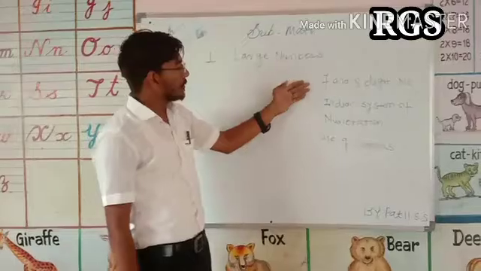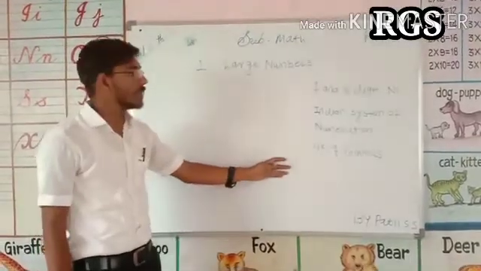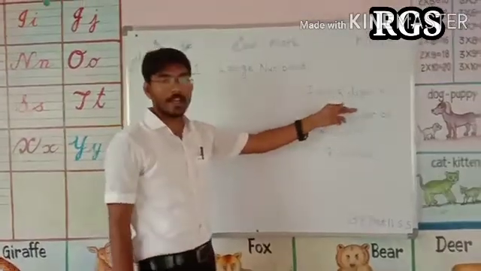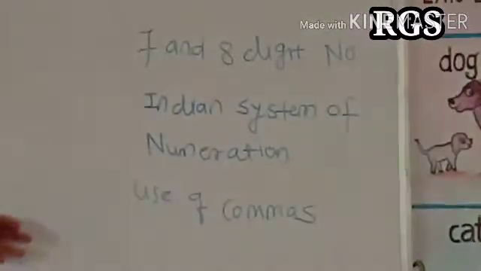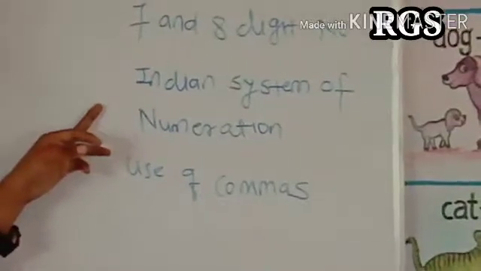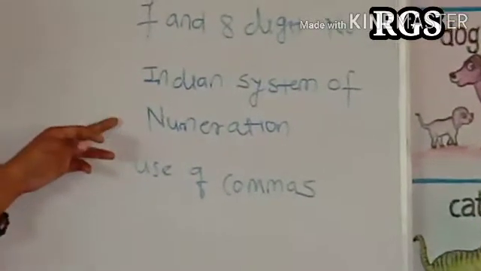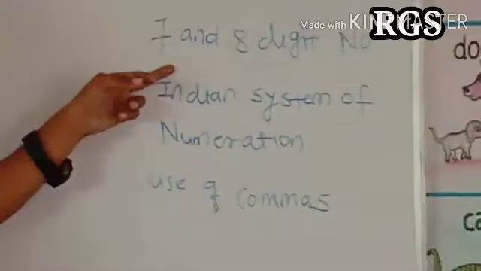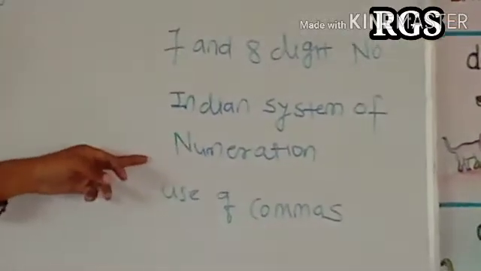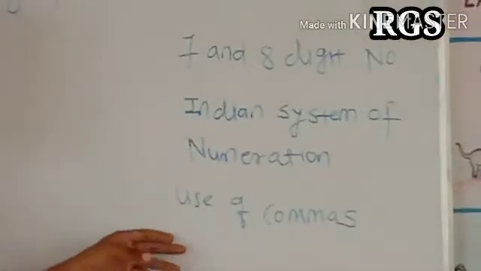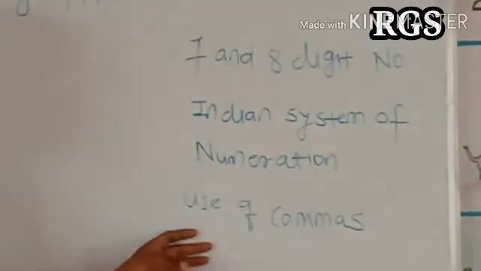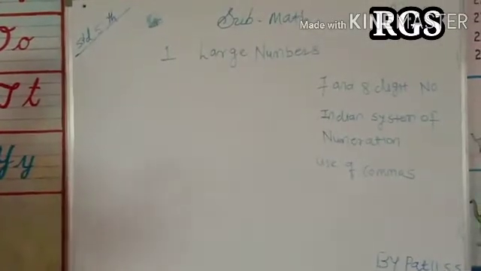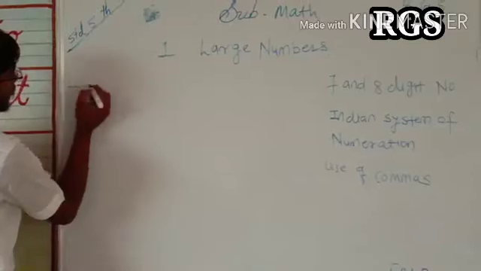In that chapter, what are we going to learn? We are going to learn 7 and 8 digit numbers. What are the 7 and the 8 digit numbers? After that, the second point is the Indian system of numeration: how to write those 7 and 8 digit numbers in the Indian numeration system. And after that, what is the use of commas? Why do we use commas to separate a particular period? So, first of all, we start with our first point, that is